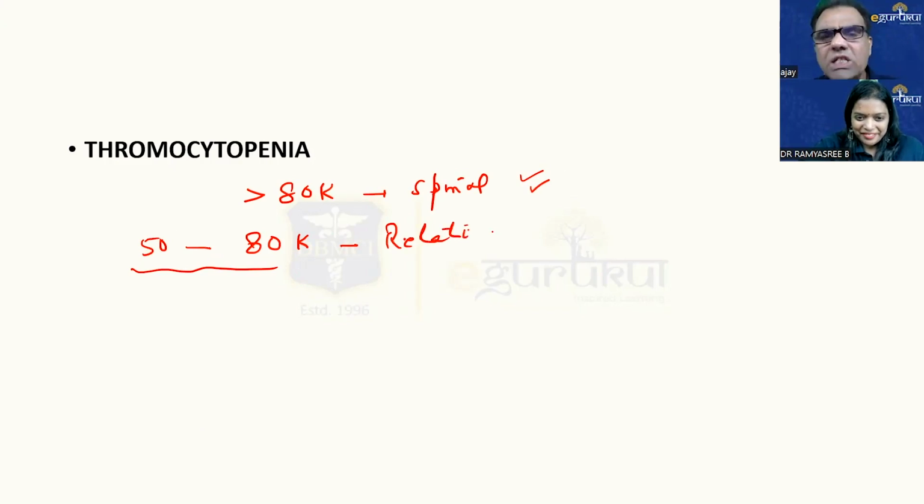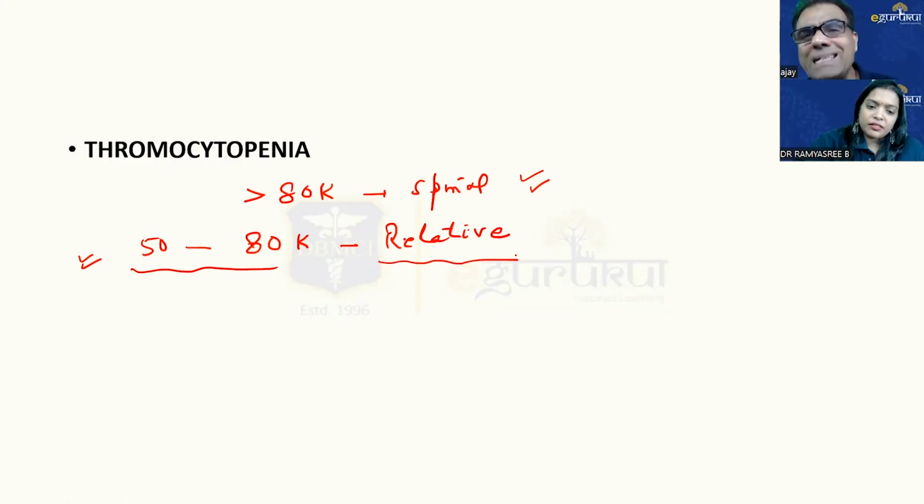Now you have to see whether GA is risky. For example, the patient has a difficult intubation, you will not be able to intubate, she can aspirate, she has taken food just before. So if risk versus benefit weighs in, even for 50 to 80,000 you can give spinal, but that is relative, so it should be avoided. But if deemed necessary, you can give.